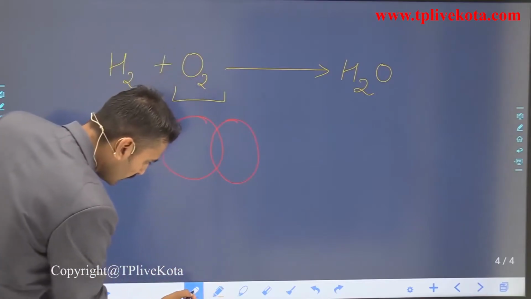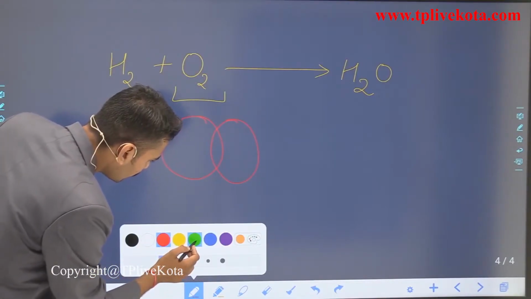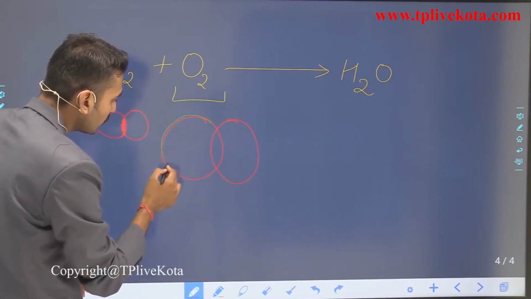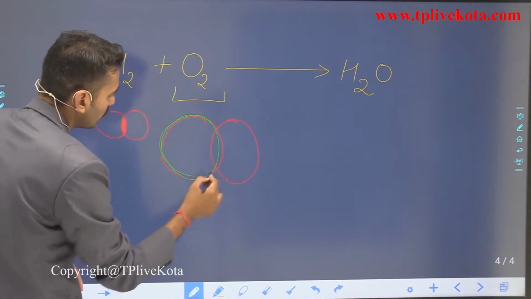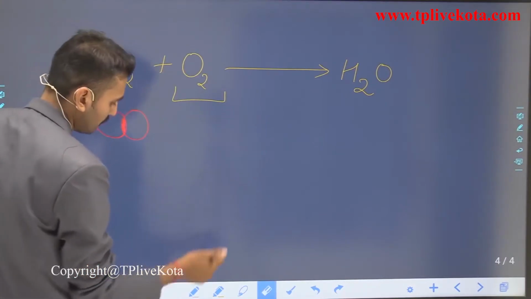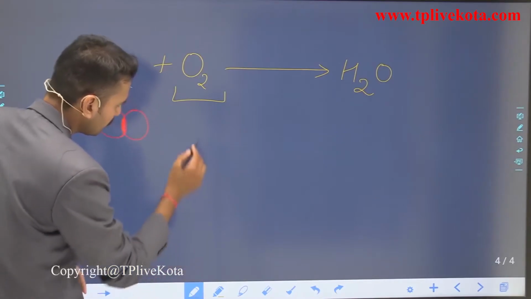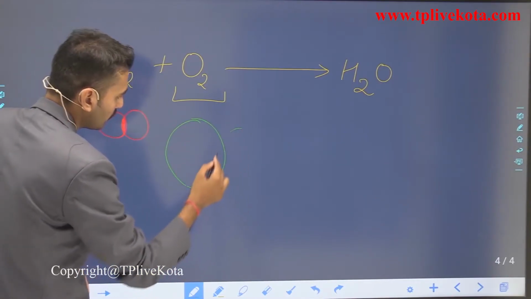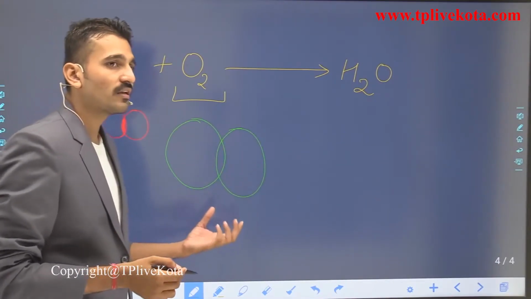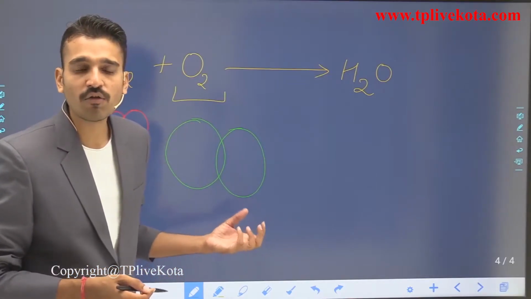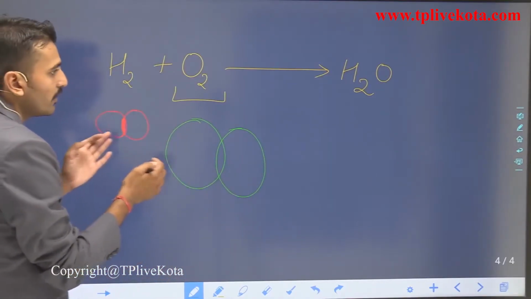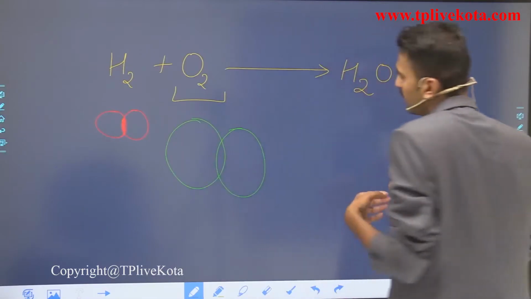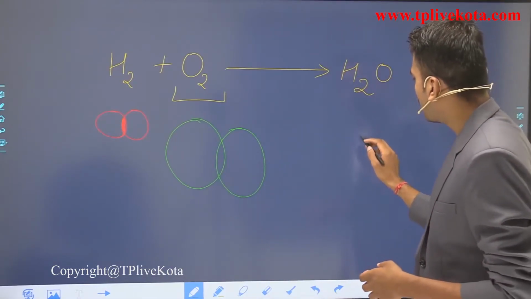Let me change the pen so that you won't get confused. These two bigger circles represent the atoms of oxygen, and when they form H2O, it forms like this.